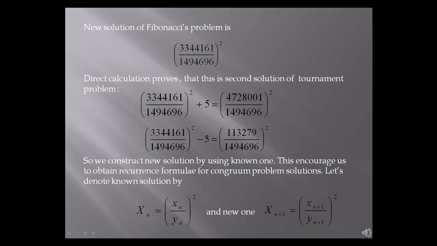The new solution of Fibonacci's problem is this number. The direct calculation proves that this is the second solution of Fibonacci's problem. You see it here. So we construct a new solution by using a known one. Now this encourages us to obtain a recurrence formula for congruent problem solutions. Let's denote the known solution by x_n and the new one by x_{n+1}.